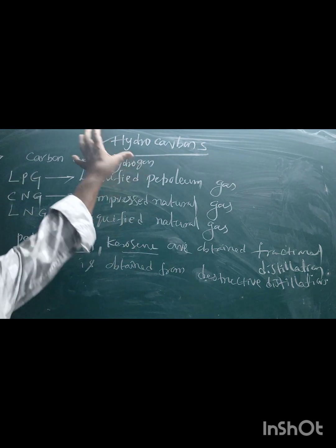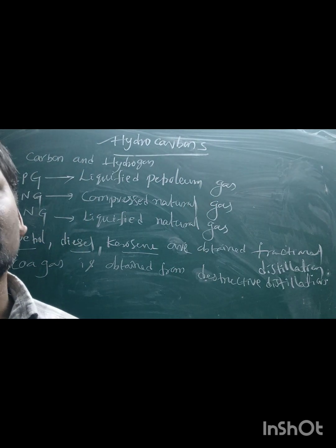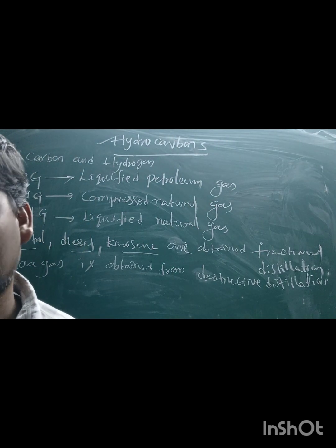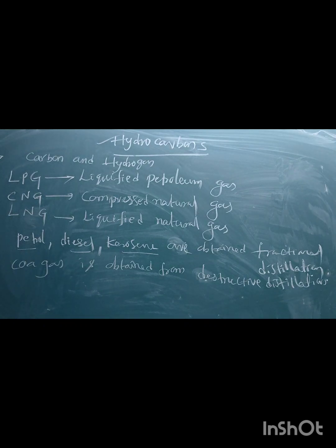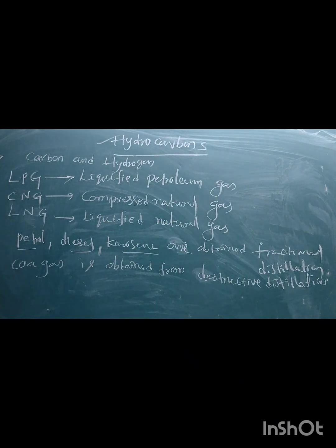What are the uses of hydrocarbons? Hydrocarbons are majorly useful for the manufacture of polythene, polypropylene and polystyrene. Higher hydrocarbons are used as solvent for paints. They are also used as starting material for the manufacture of many dyes and drugs. This is the information about the introduction part of hydrocarbons.